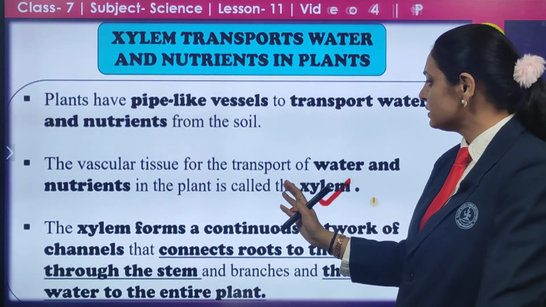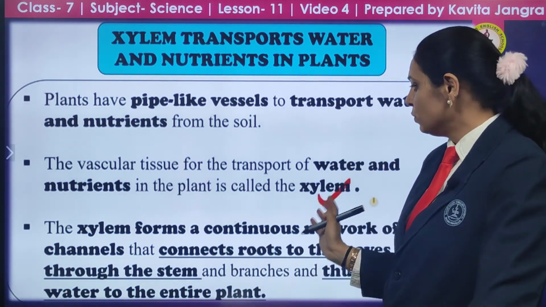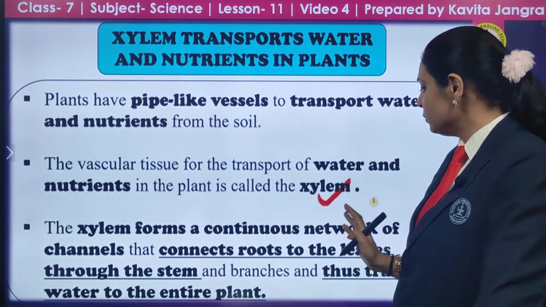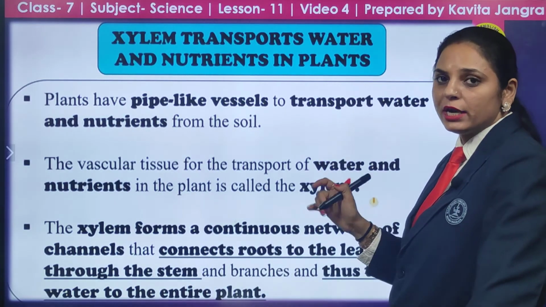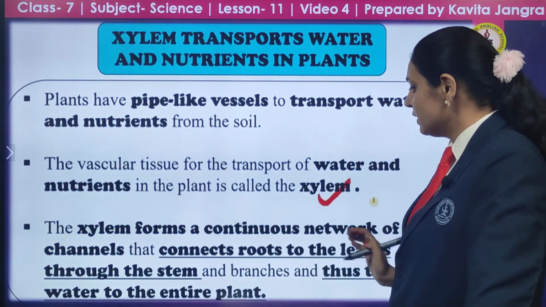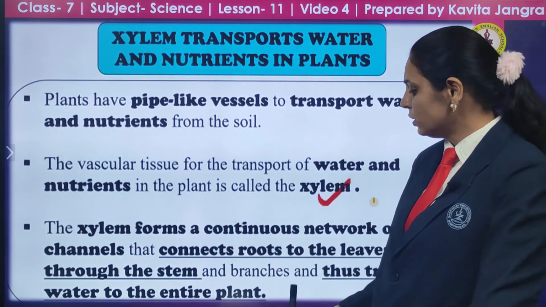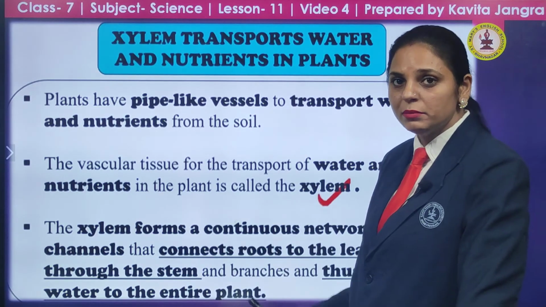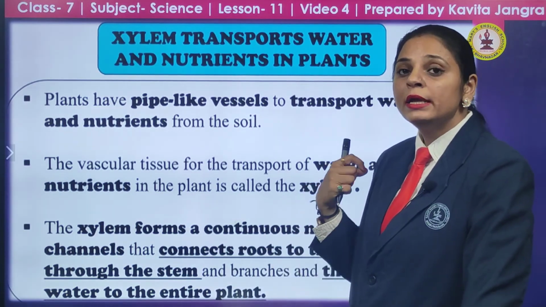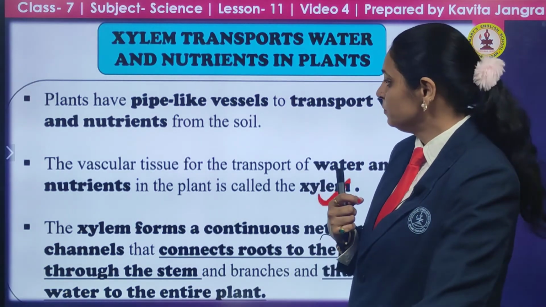The xylem forms a continuous network of channels. They connect the roots to the leaves through the stem and branches, and thus transport water to the entire plant. So water and minerals are transported through the network-like vessels named xylem.